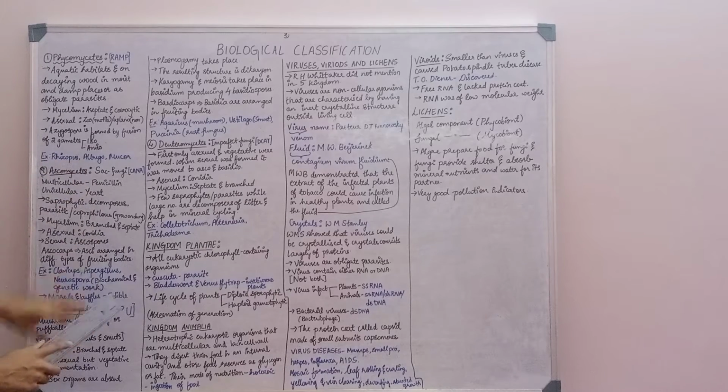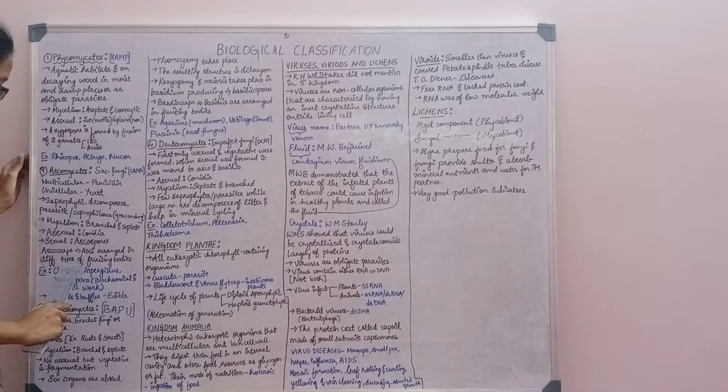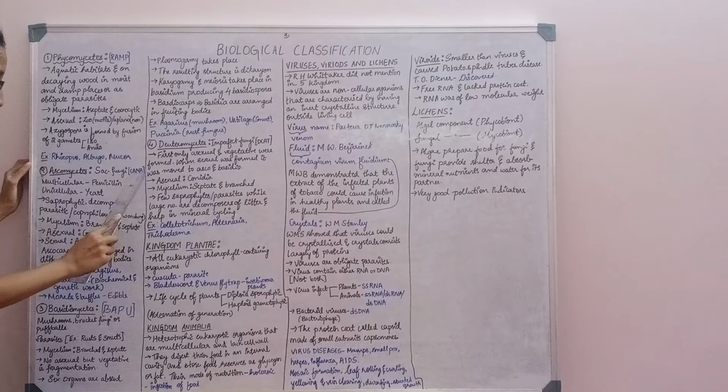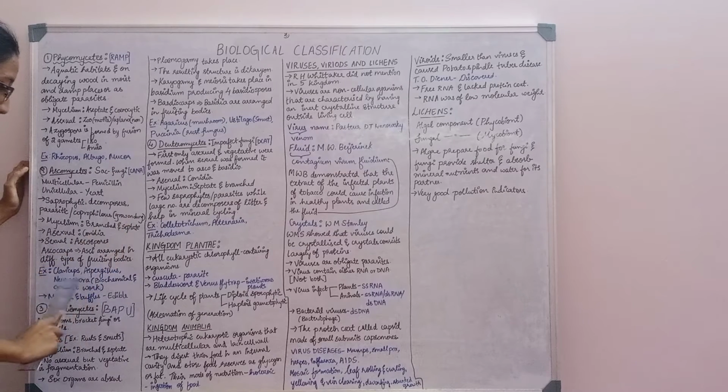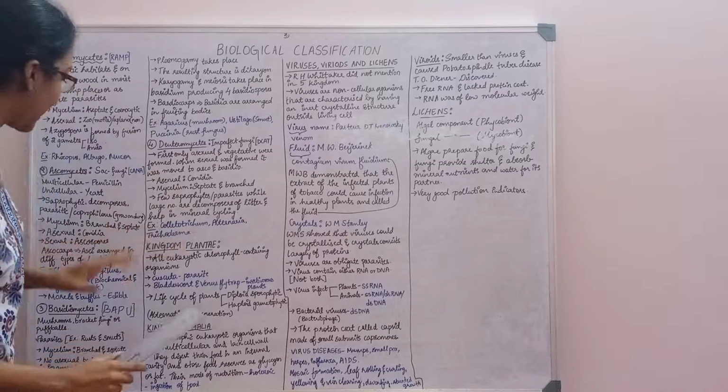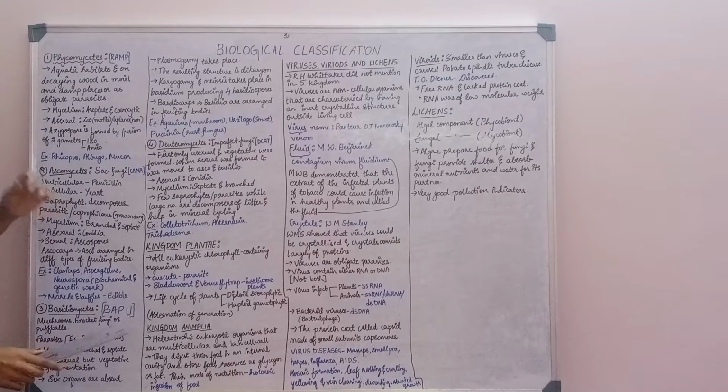Now, how to remember the examples for this? Examples are Claviceps, Aspergillus, Neurospora. Remember CANA, C-A-N-A. The last A stands for ascomycetes, C stands for Claviceps, A stands for Aspergillus, N stands for Neurospora. What is important is that Neurospora is used in biochemical and genetic work as well. Morels and truffles are edible fungi which come under this class. So this is all about ascomycetes.